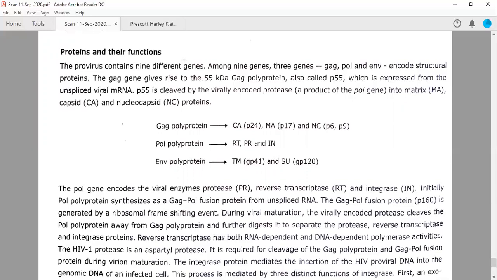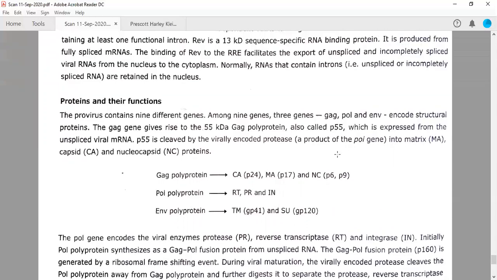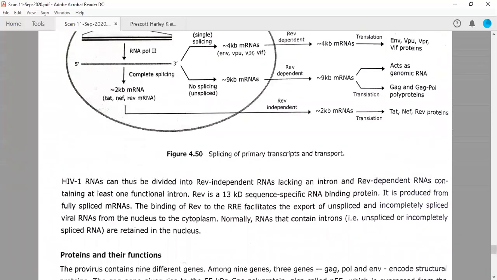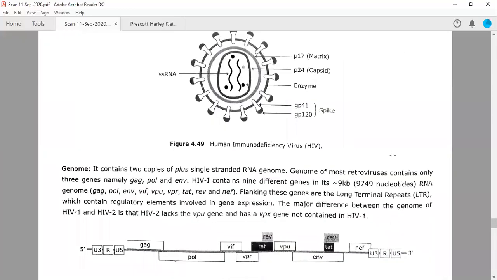nucleocapsid, NC. Nucleocapsid actually has two types of proteins, that is P6, 6 kilodalton, and 9 kilodalton protein. So we have not discussed this NC actually, but it's the nucleocapsid protein. So we need to go into the details of the virus.